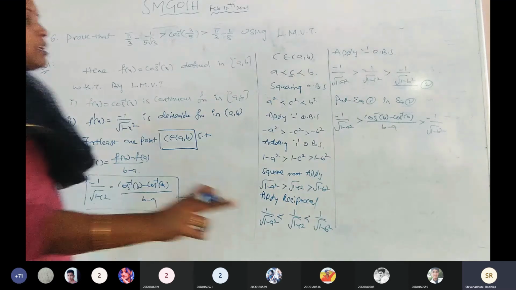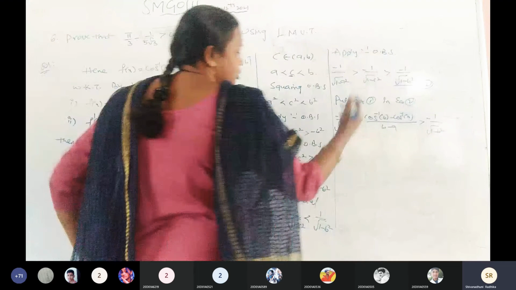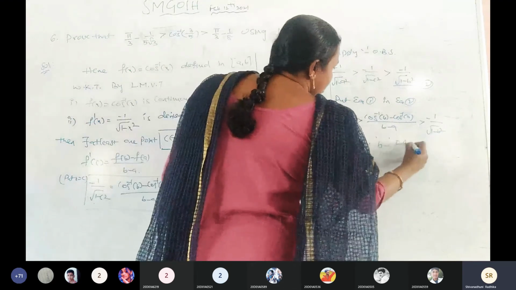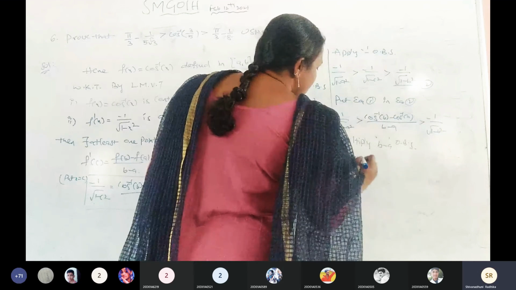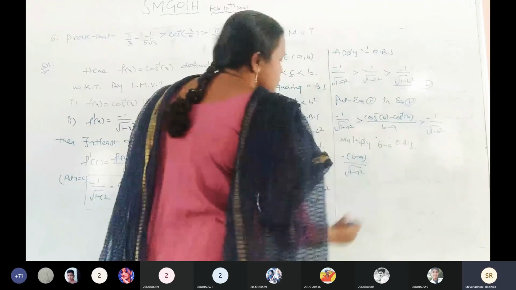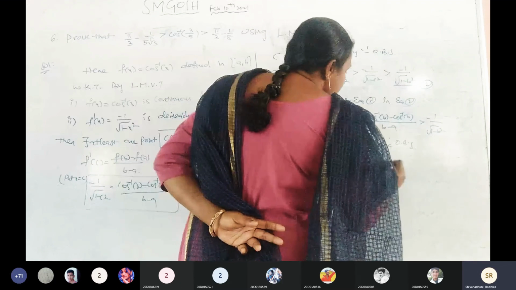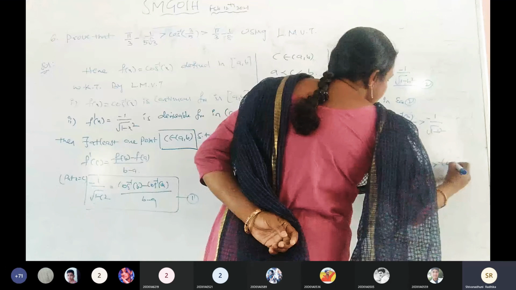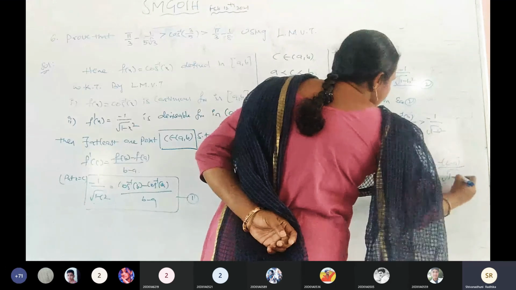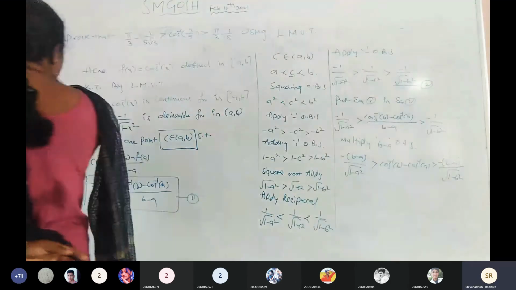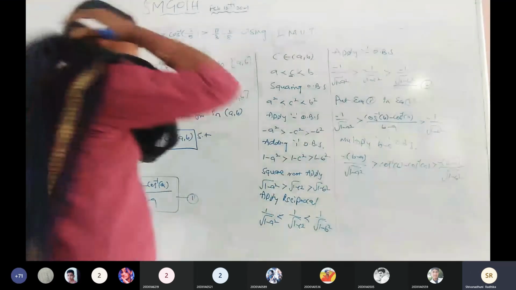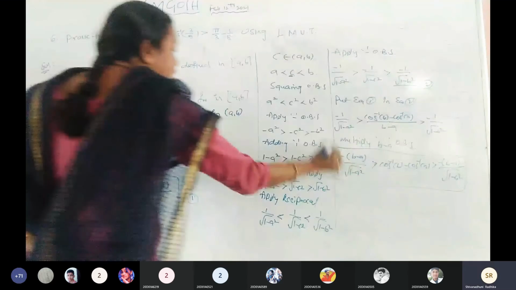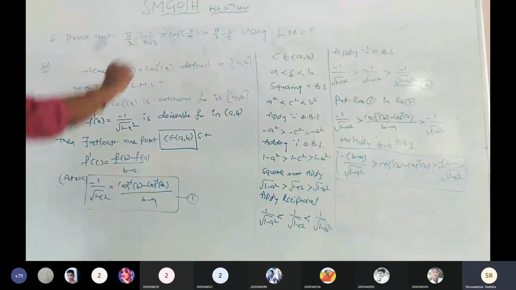For that purpose, multiply b minus a on both sides. Is it clear? So minus of b minus a by under root of 1 minus a square is greater than cos inverse of b minus cos inverse of a is greater than minus of b minus a by under root of 1 minus b square. Clear? So this is the last one. Actually, the inequality is that one for the cos inverse of x.